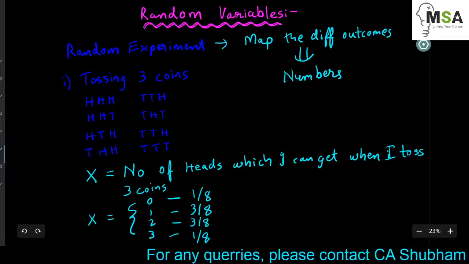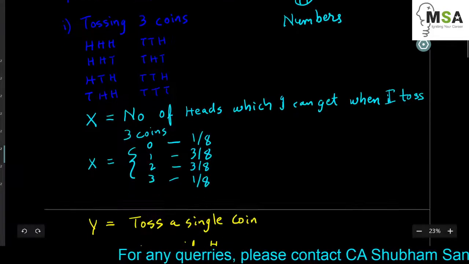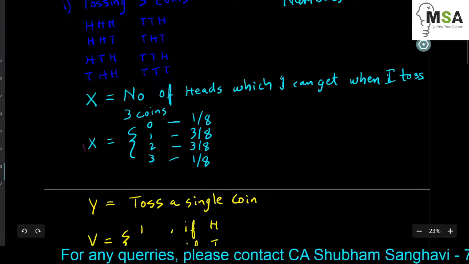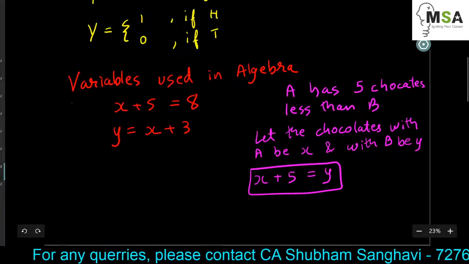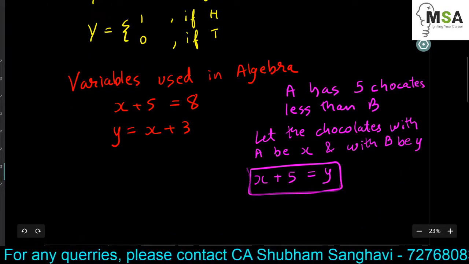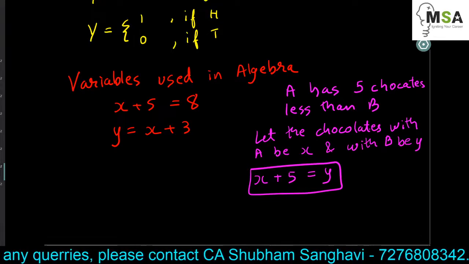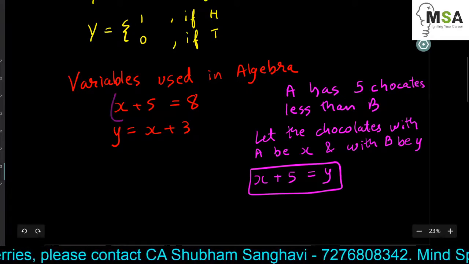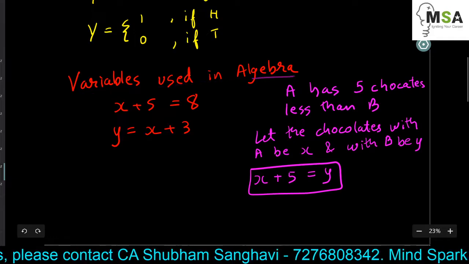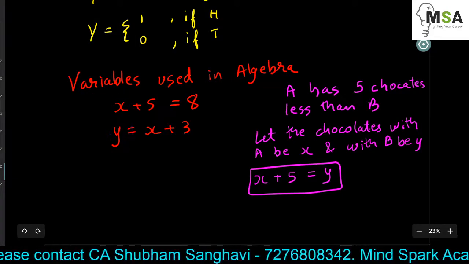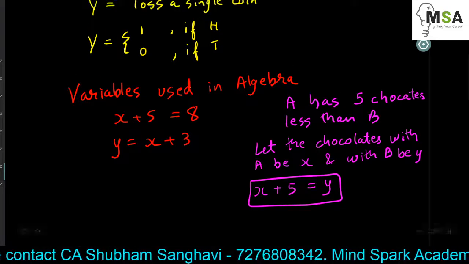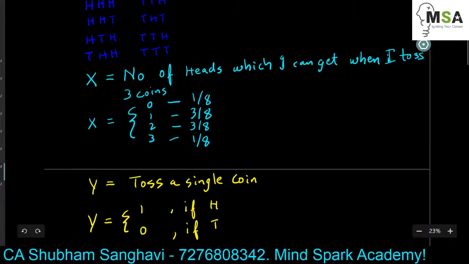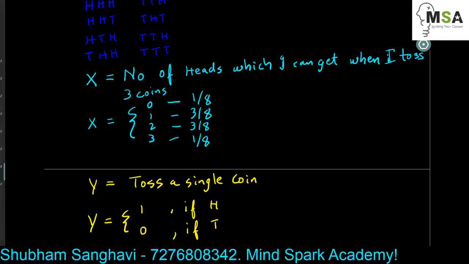So whenever we are mapping the outcomes of a random experiment with numbers, and we usually attach probabilities to these outcomes, we use random variables. But the variables used in algebra are basically for forming just an equation. Those are usually expressed as small letters, whereas the random variables are usually expressed as capital letters. Now what is the use of mapping these outcomes into numbers?